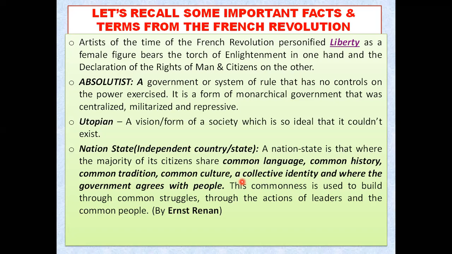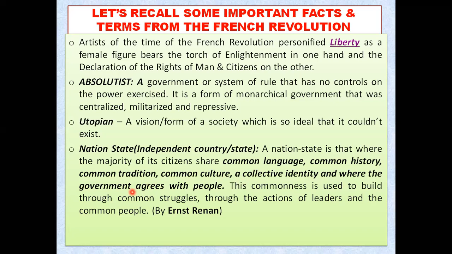And one more important thing is that a nation state will have a government that agrees with the people, which means the government will take each and every decision by getting confirmation from the people, where the government will frame new laws and regulations according to the people, for the people only. There will be no disagreement from the people, and the government will only take such action when it agrees with the people.